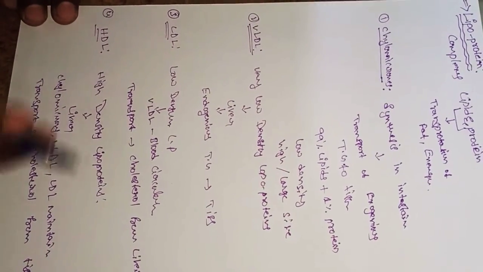The last classification is the fatty acids. Free fatty acid is the fifth classification.